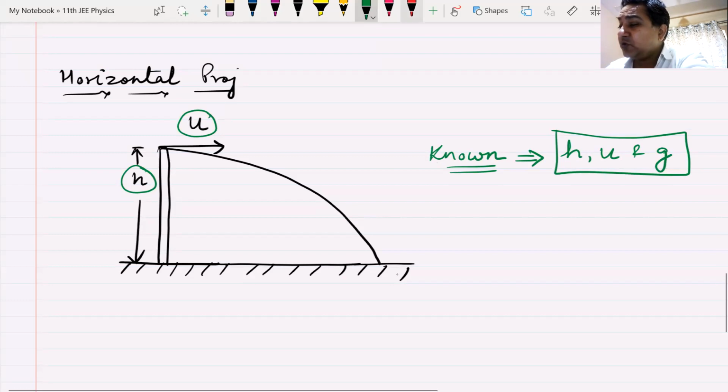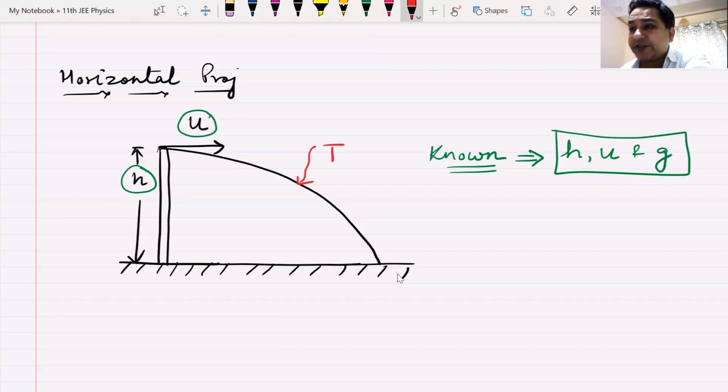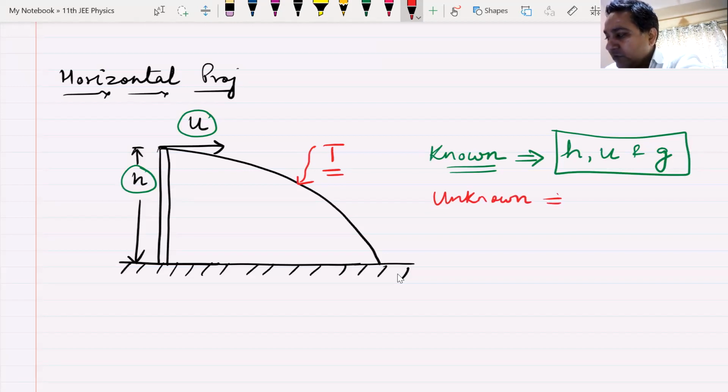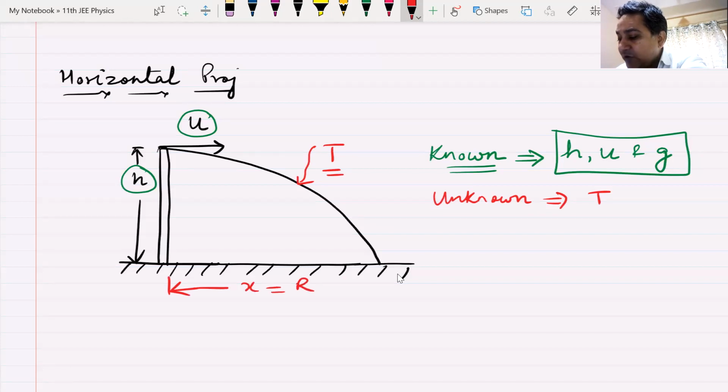Let us talk about the unknown ones. The first unknown one will be the time of flight, t. Just one. And the second one is this distance it travels along x. You can call it x or you can call it the horizontal range. So these will be the two unknown quantities that we would be trying to find out in the next class.